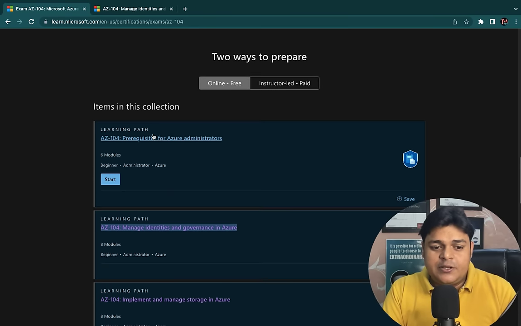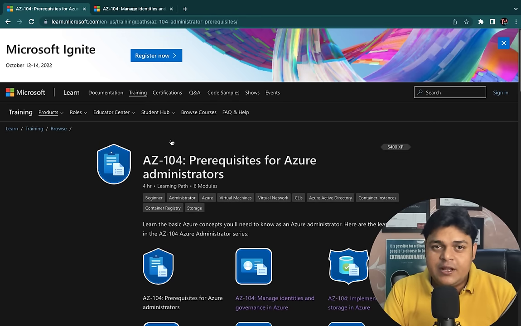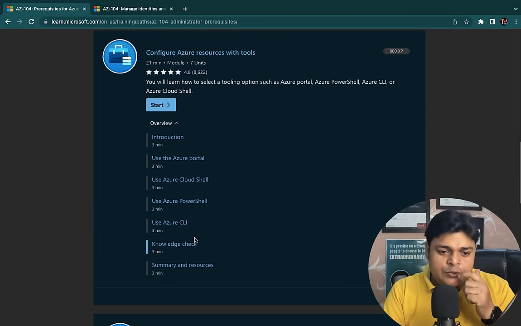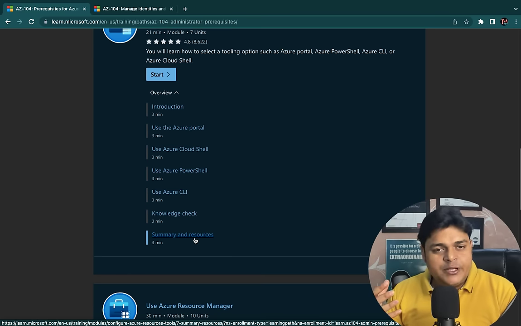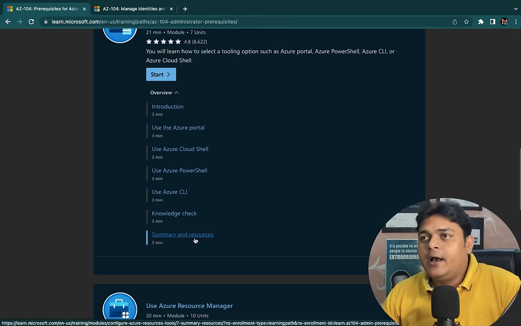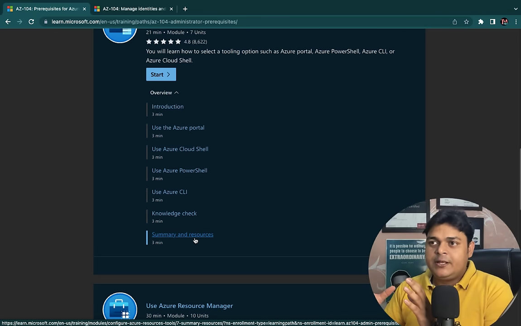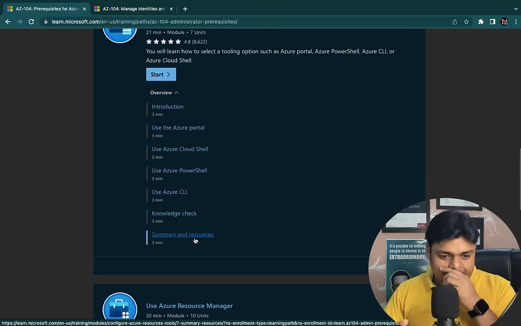Let's talk about the prerequisites for Azure administrator. In case of prerequisites, you should know how we can sign up for Azure Portal, how many types of subscriptions are available, and the number of resources and important components like Cloud Shell and CLI, right?